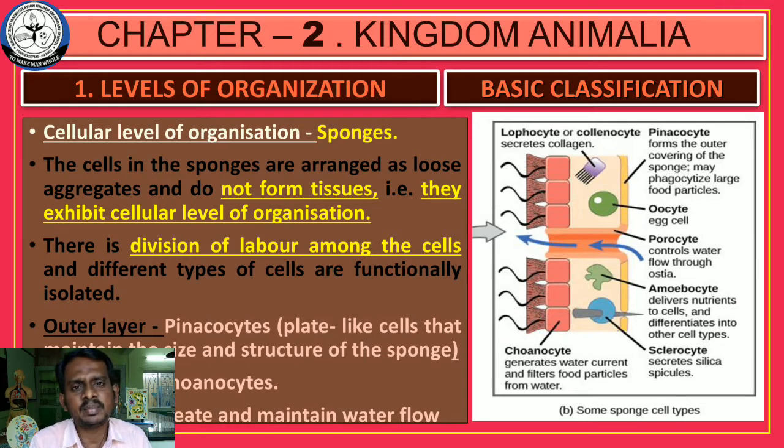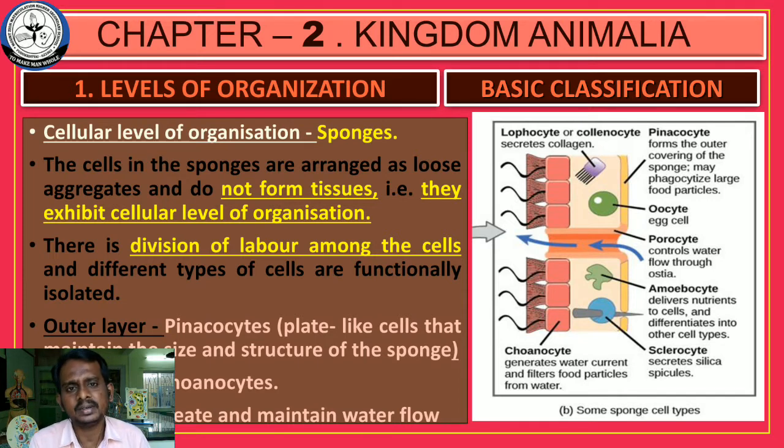And they exhibit the cellular level of organization because every function is carried out by the cells of that particular organism. In higher organisms like a human being, every function is carried out by organs.